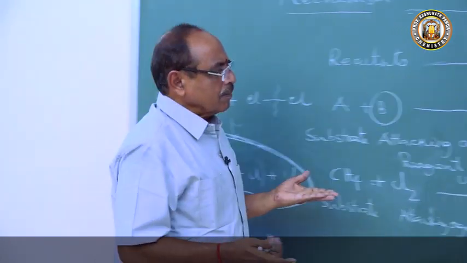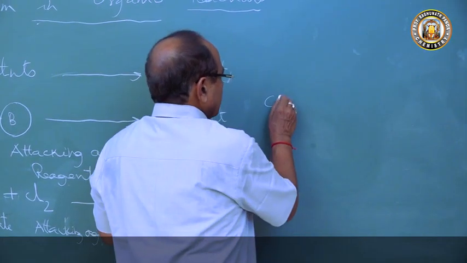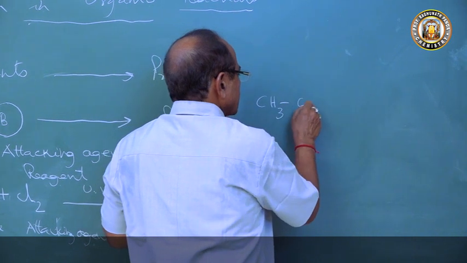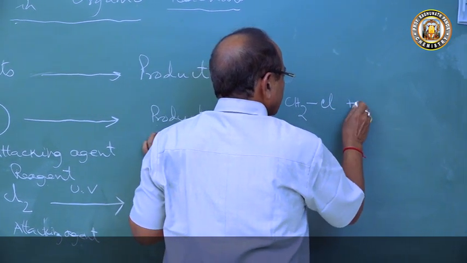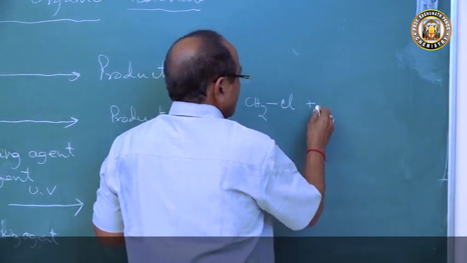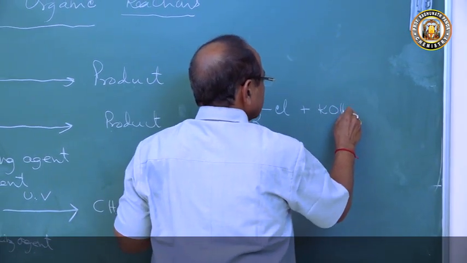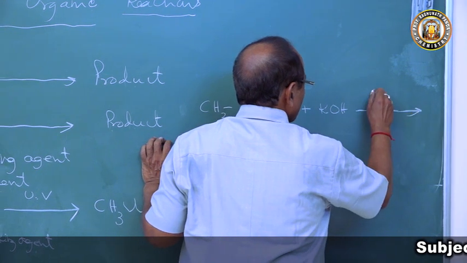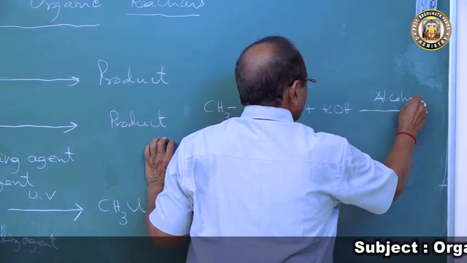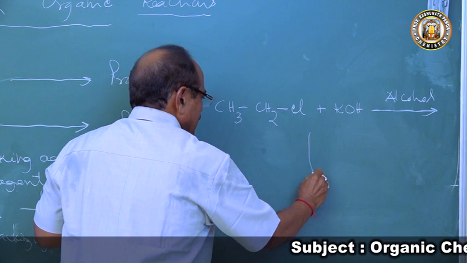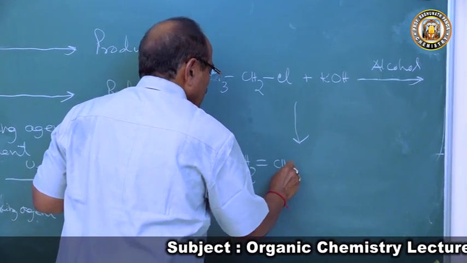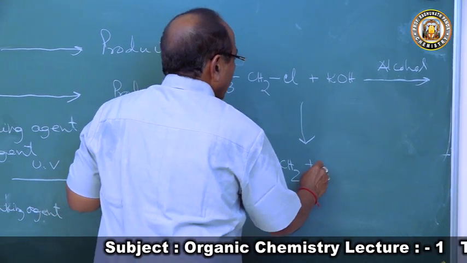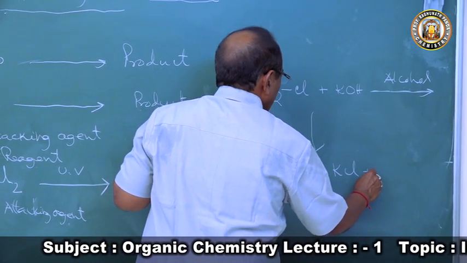For example, a simple thing I am giving you: CH3CH2Cl, ethyl chloride, when treated with potassium hydroxide in the presence of alcohol, we get the product. What do we get? Ethylene, CH2=CH2, and KCl and water.